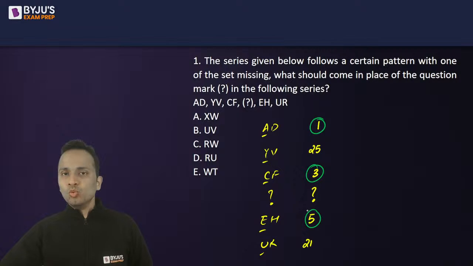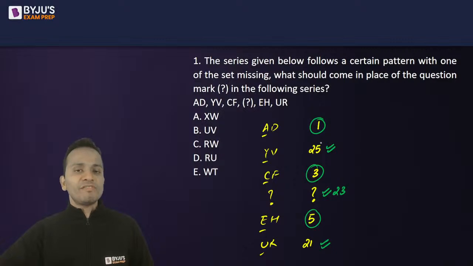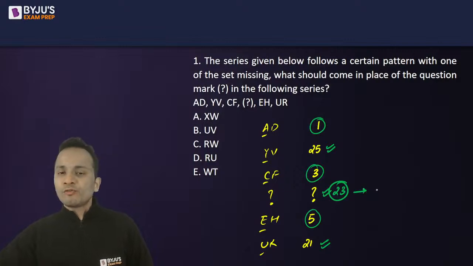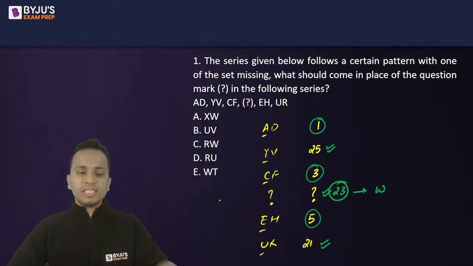135 at a gap of 2. 135, 1 plus 2 is 3, 3 plus 2 is 5. Okay, so basically I can see an alternate series here. Okay, then look at the remaining numbers, 21 dash 25. Okay, so again, if I keep a gap of 2 in between these numbers, I will be able to complete this series. So 21, 23, 25 makes a logic. All right. So 23, what will be the alphabet equivalent of 23? It should be W. W is 23, right? So I can say that, fine, my answer should start with W.